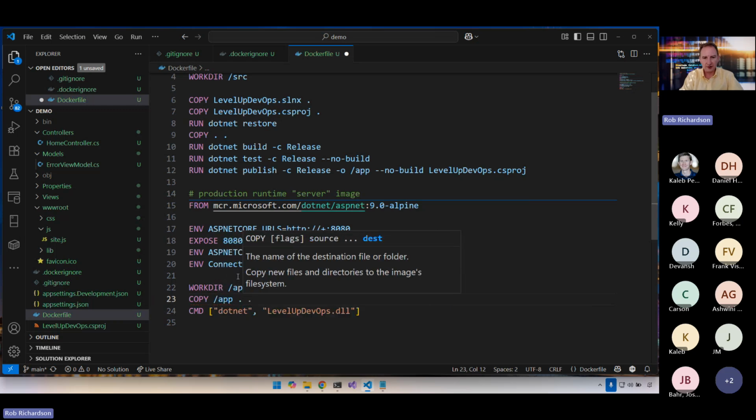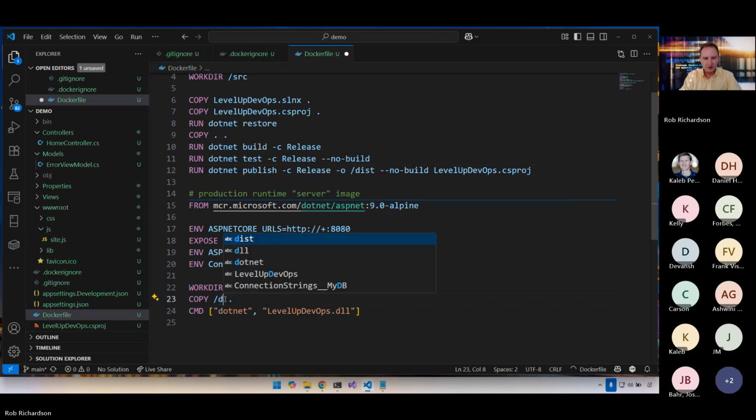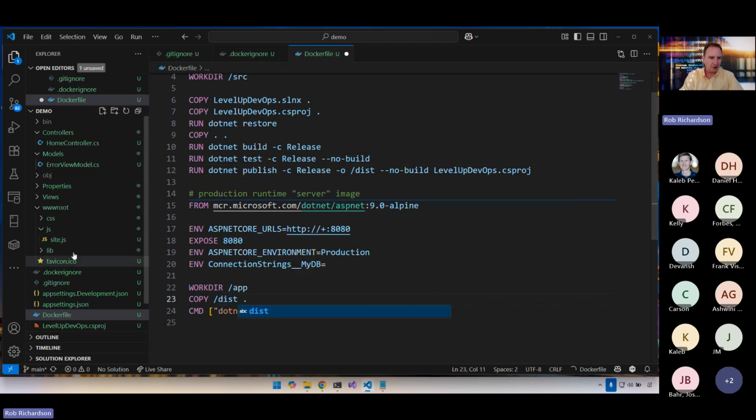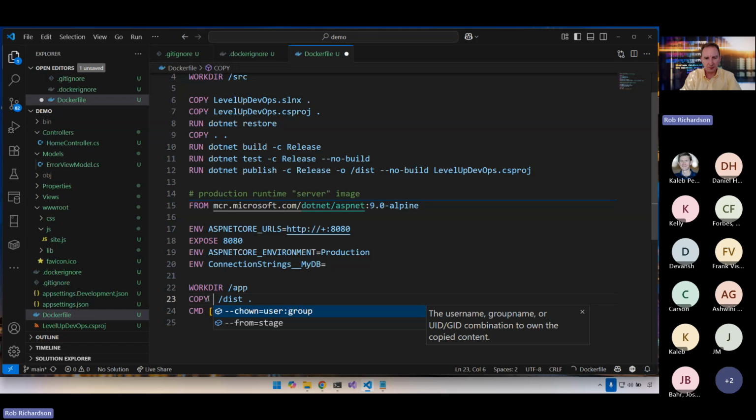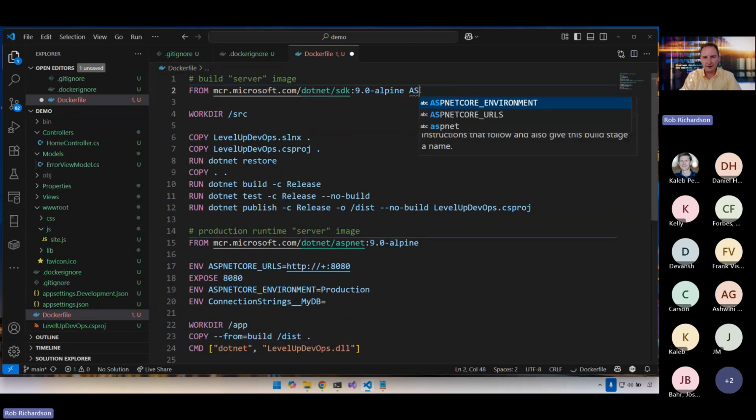So to get our code into here, we need to copy the content from the app directory into the current directory. To make that a little bit more obvious, I'll make this the dist directory. And right now it's going to go look for the dist directory out here, except we've chosen to ignore it. So we need to say, let's copy from equals build. Now what is build? Let's call this one as build.